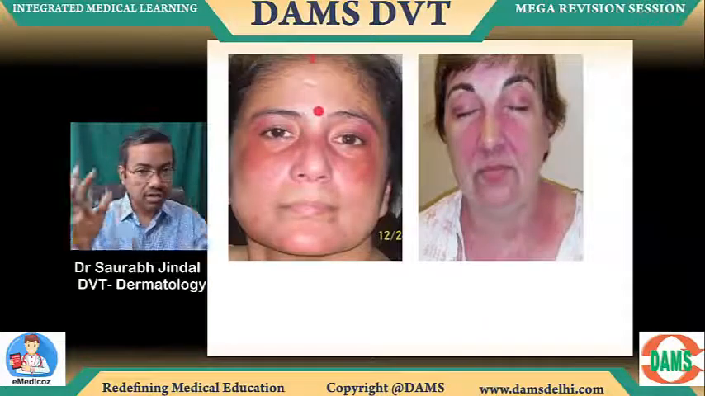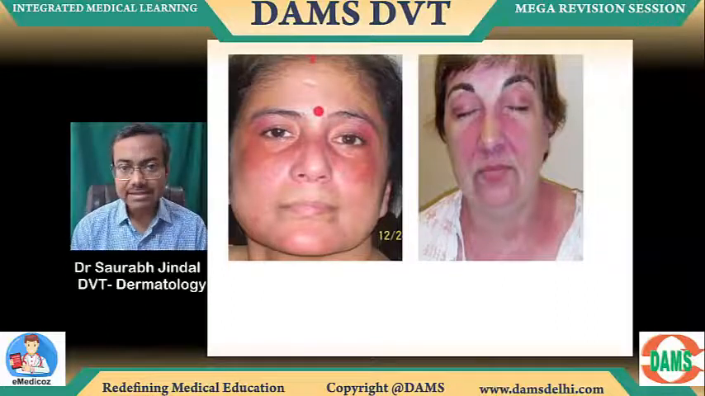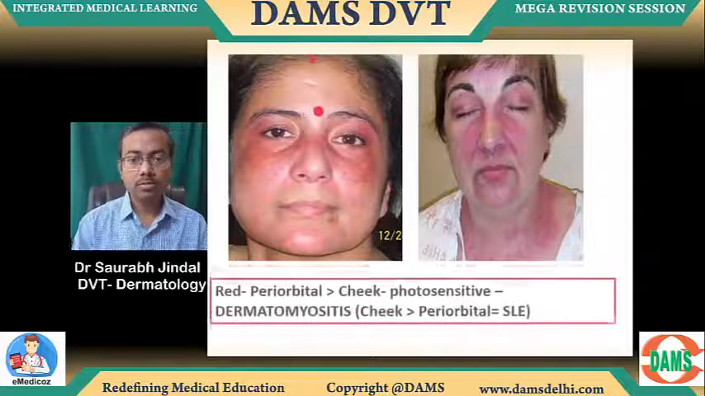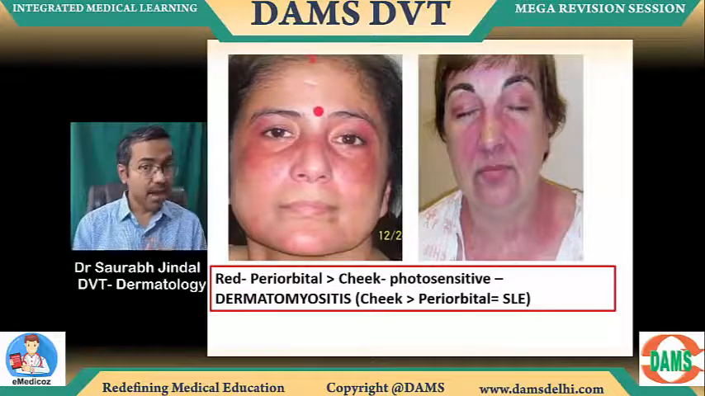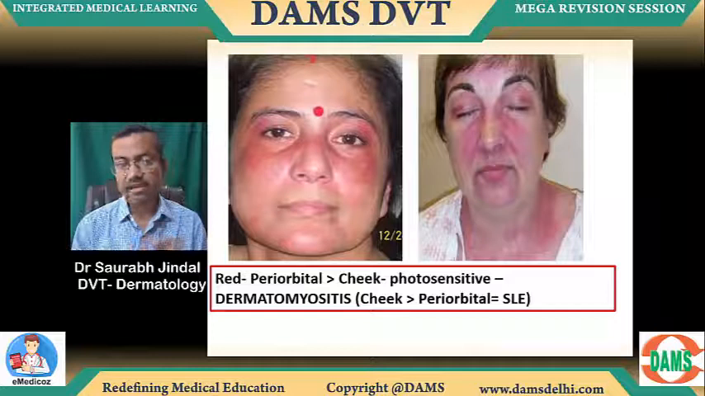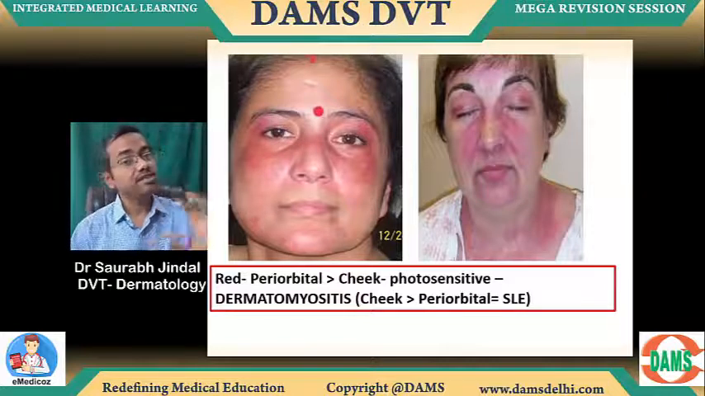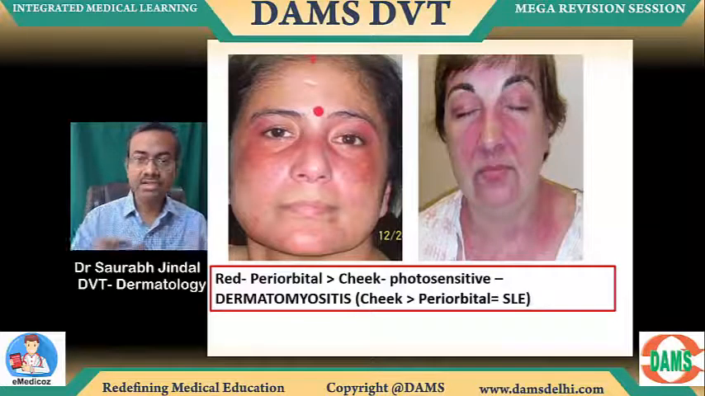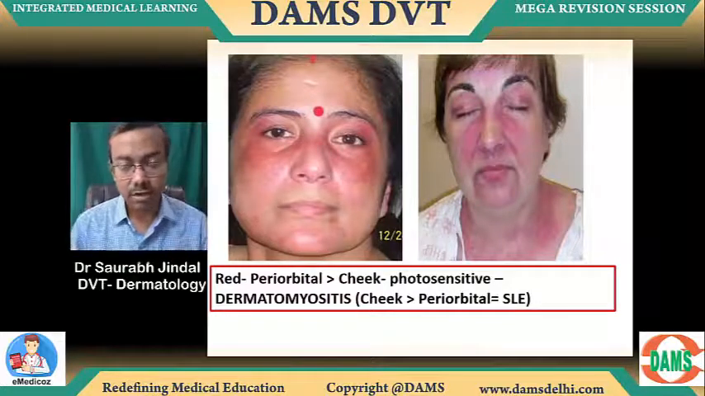Look at this image. Can you see it's also extending to the eyes, eyelids, along with the cheeks, a bit on the neck also. Okay, so red, periorbital more than the cheek, photosensitive again, dermatomyositis. If it's cheek more than periorbital, it's SLE. And this shoulder redness is what we call as a shawl sign of dermatomyositis.